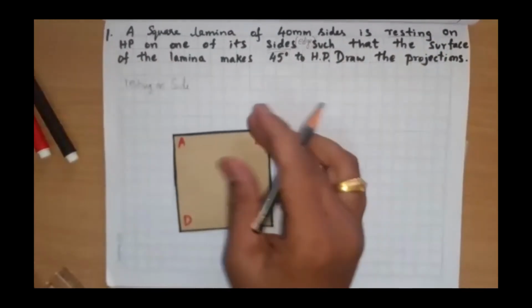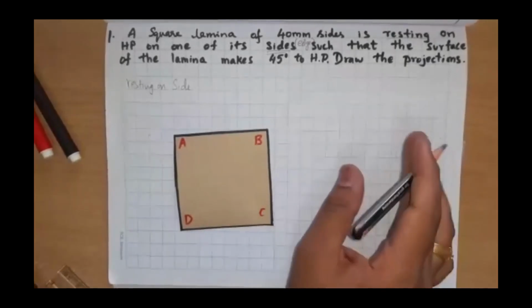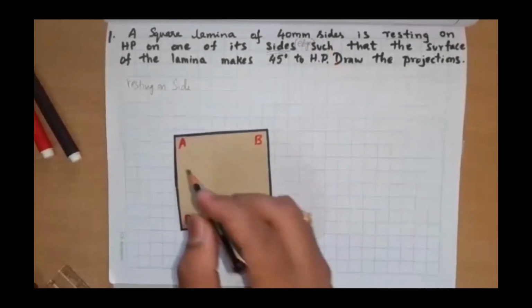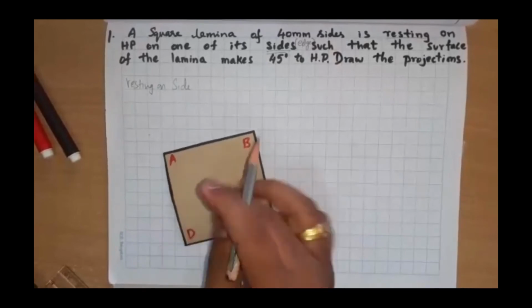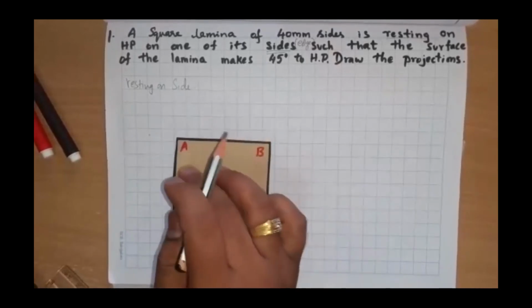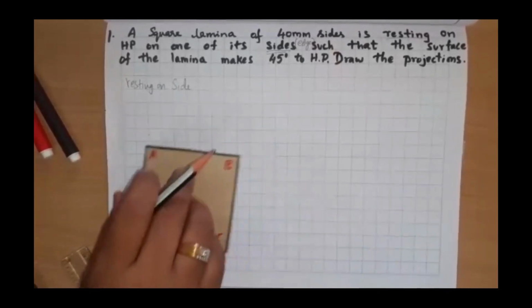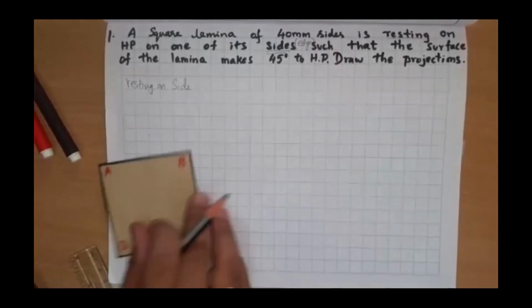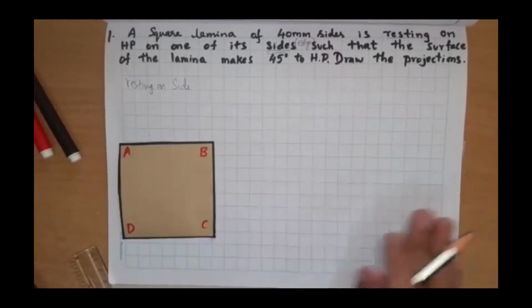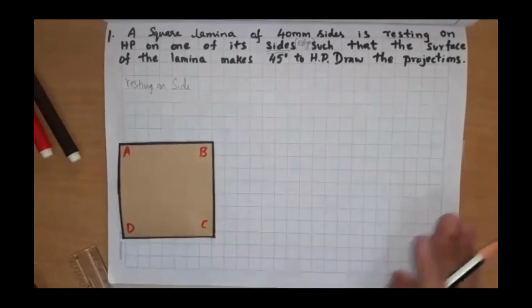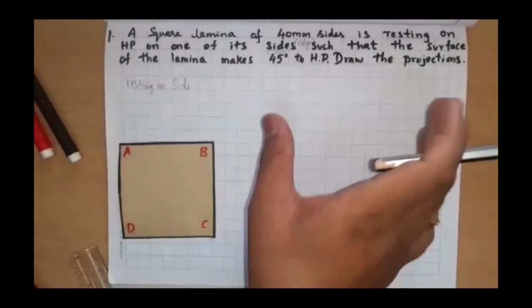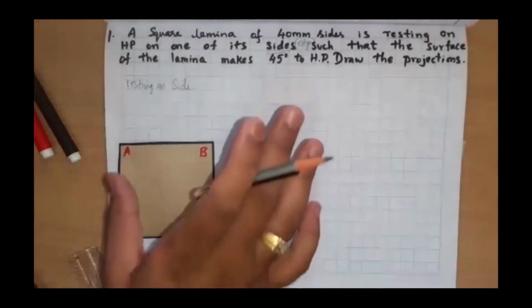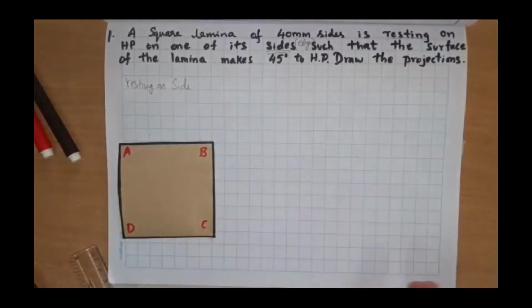Why, I'll tell you, because after solving the corner and other condition problems. Resting on side means left hand side I need to get a side, because we are using this change in position method and shifting the problems towards our right. 1, 2, 3, 3 steps like this. Initially I have given the statement for 2 steps, so let us learn 2 steps and then go to the third step later.